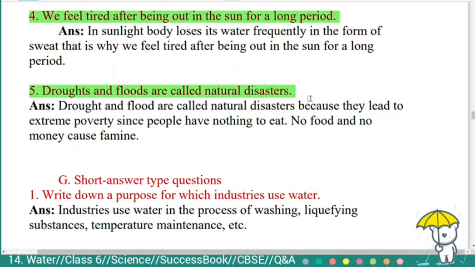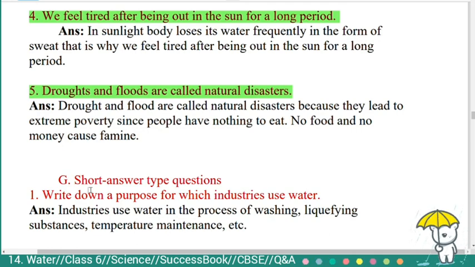Fifth question, droughts and floods are called natural disasters. Answer, drought and flood are called natural disasters because they lead to extreme poverty. Since people have nothing to eat, no food and no money, they cause famine.